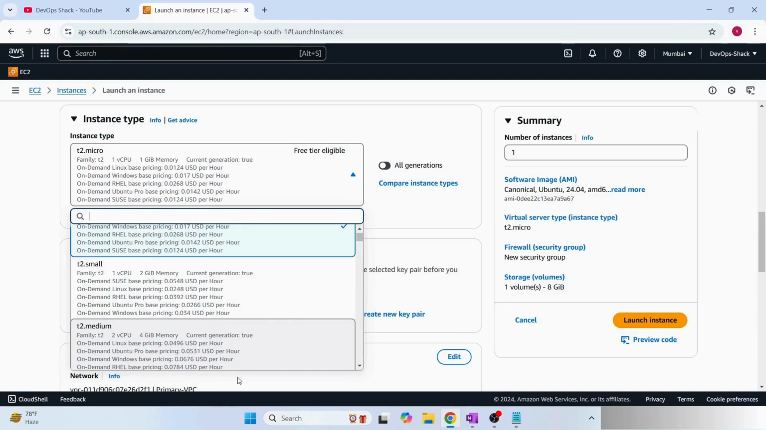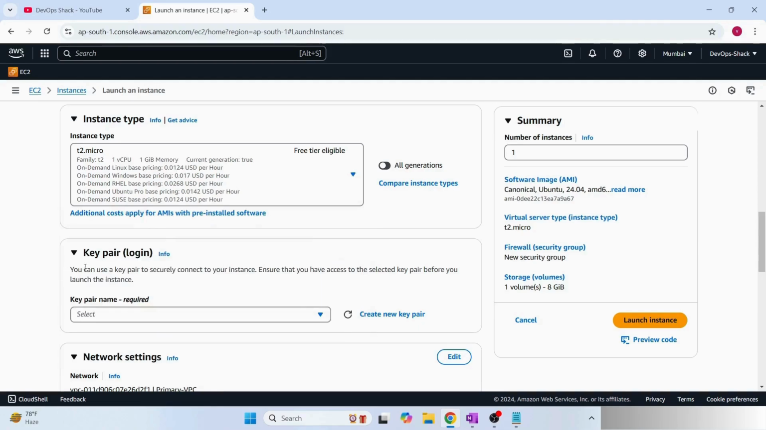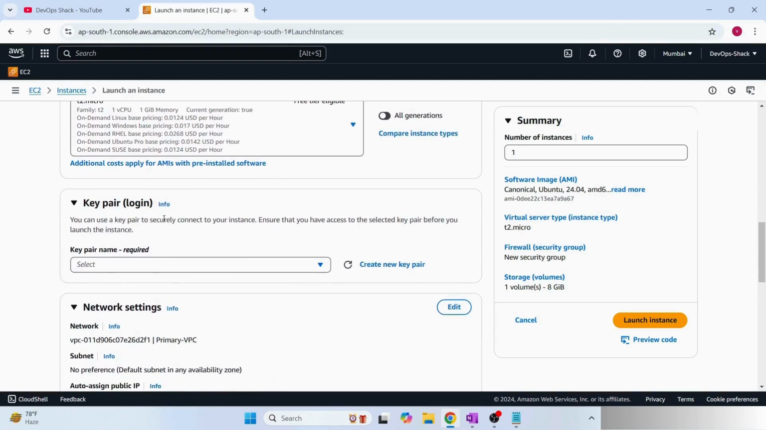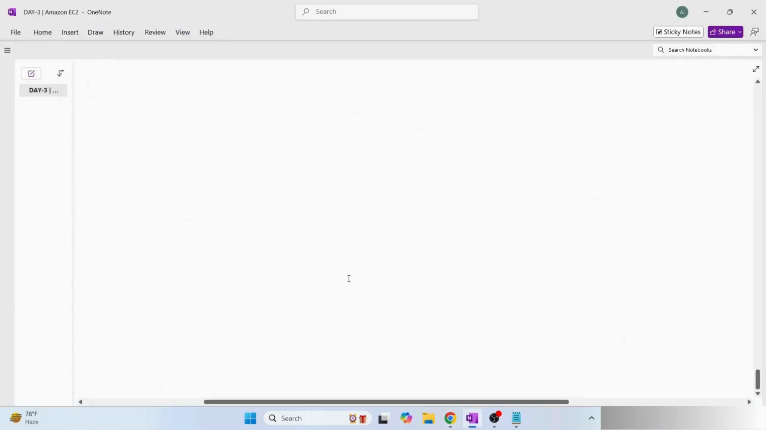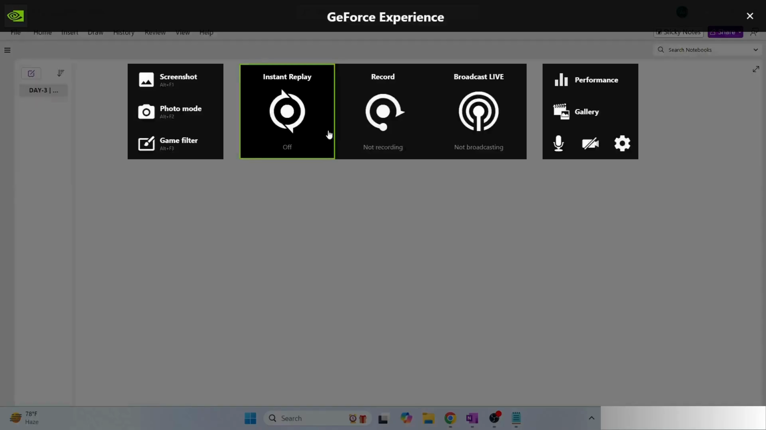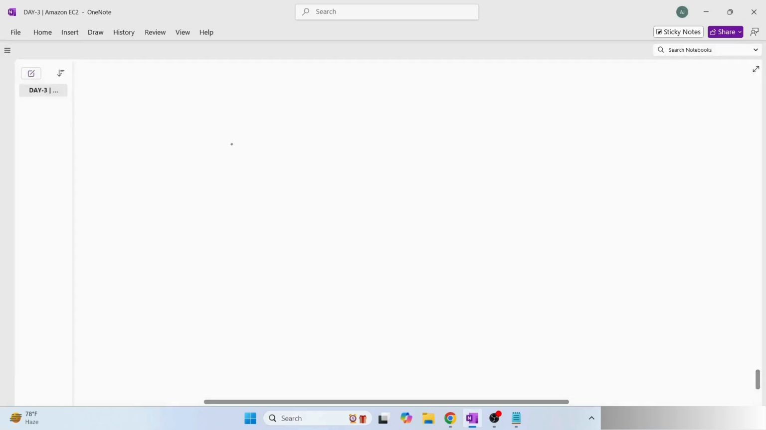Okay, I'll explain in detail also what kind of instance type we have. Then we have key pair, which is going to be used for login. So let me explain you about this key pair. So basically in virtual machines, basically what we have,